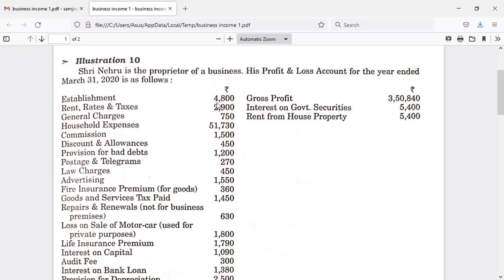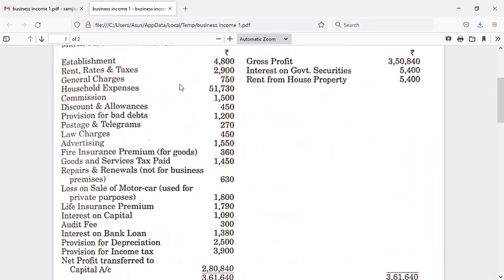Okay, so establishment taxes 2,900, general charges 750, household expenses 51,730, commission 1,500, discount and allowances 450, provision for bad debts 1,200, postage and telegrams 270, law charges 450, advertising 1,550, fire insurance premium for goods 360, goods and service taxes paid 1,450, repairs and renewals (within the bracket they have given, not for business premises) 630, loss on sale of motor car (within the bracket again they have given, used for private purpose) 1,800, life insurance premium 1,790, interest on capital 1,090, audit fees 300, interest on bank loan 1,380, provision for depreciation 2,500, provision for income tax 3,900.